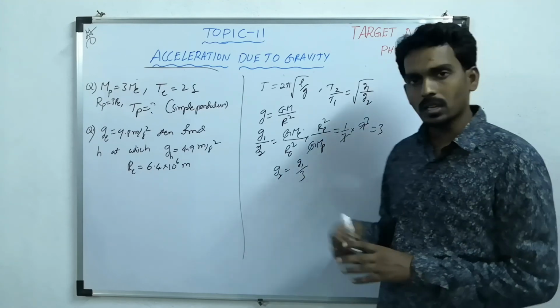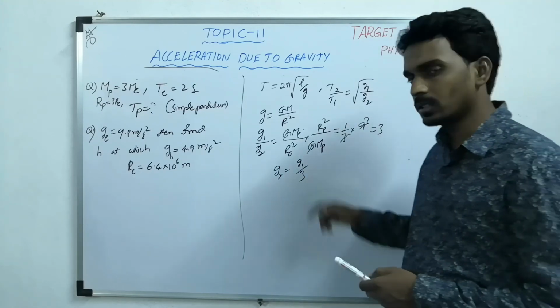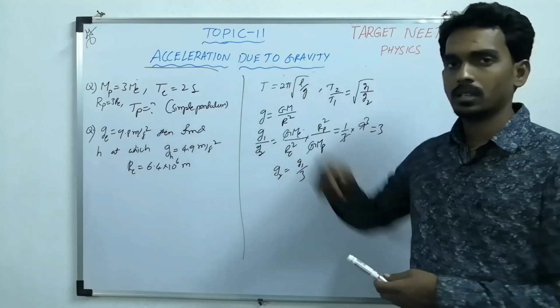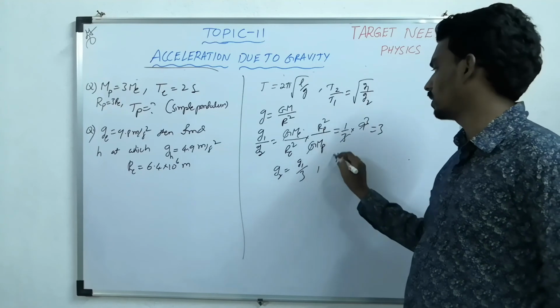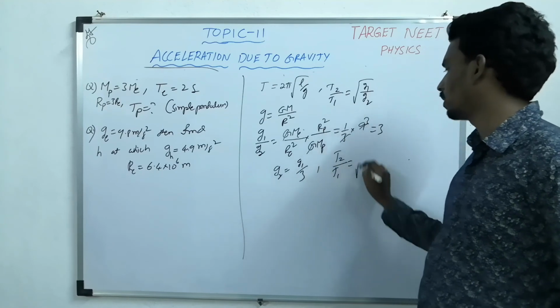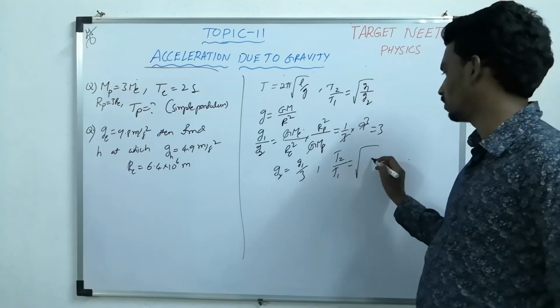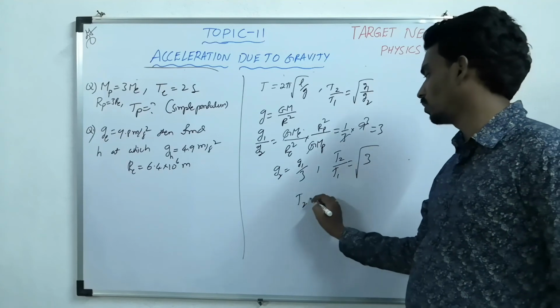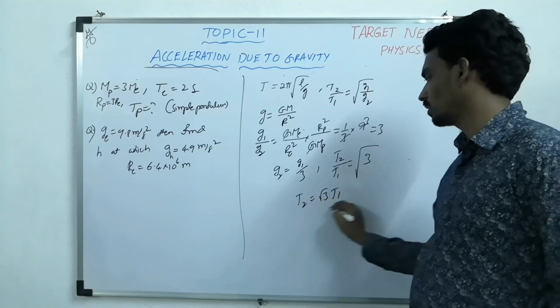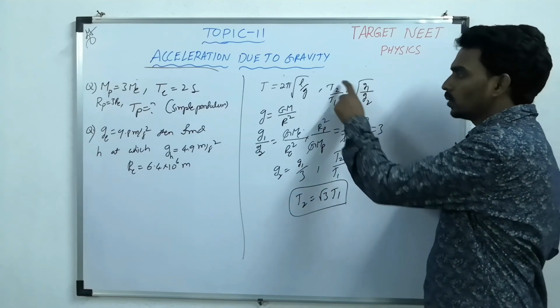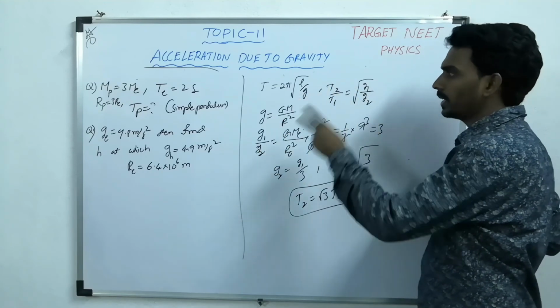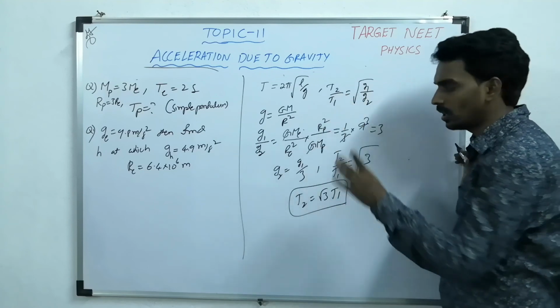The g on the surface of the planet is 1/3 of the g on the surface of Earth. Then substitute here: T2 by T1 equals under root g1 by g2, that is root 3. Then T2 equals root 3 times T1. T2 and g2 are related to the planet, T1 and g1 are related to Earth.